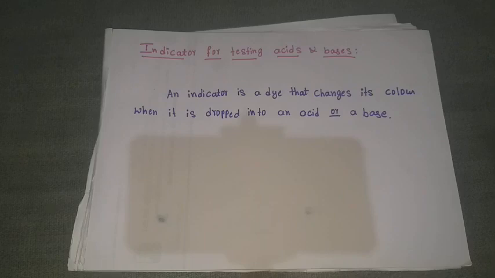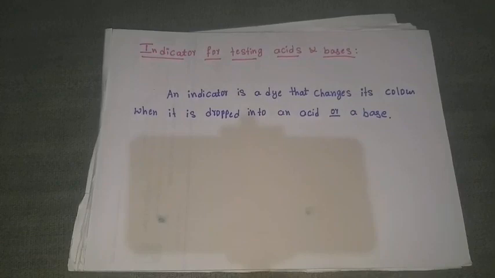Generally we call it an acid-base indicator. Indicator means which indicates this one is an acid or this one is a base, by showing some properties, or by showing some color. Okay, when you add any substance, either it may be acid or base, to the indicator, there will be a change in some color. By identifying those colors, we will classify this one comes under acid and this one comes under base.